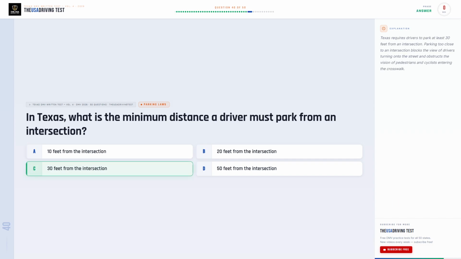The correct answer is C. 30 feet from the intersection. Texas requires drivers to park at least 30 feet from an intersection. Parking too close to an intersection blocks the view of drivers turning onto the street and obstructs the vision of pedestrians and cyclists entering the crosswalk.